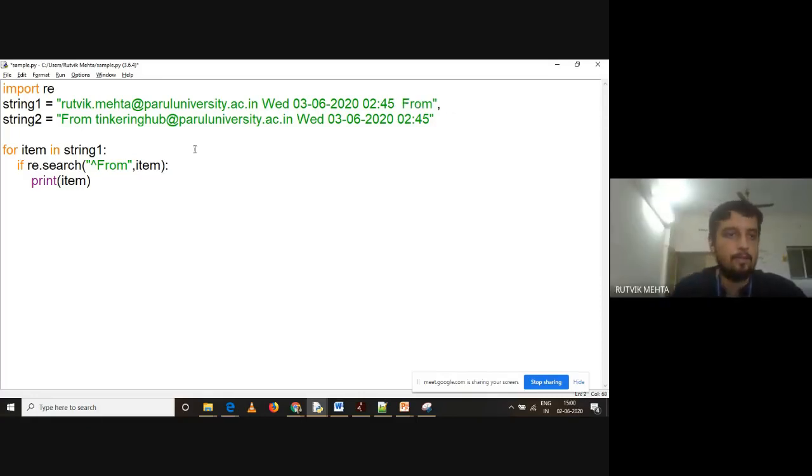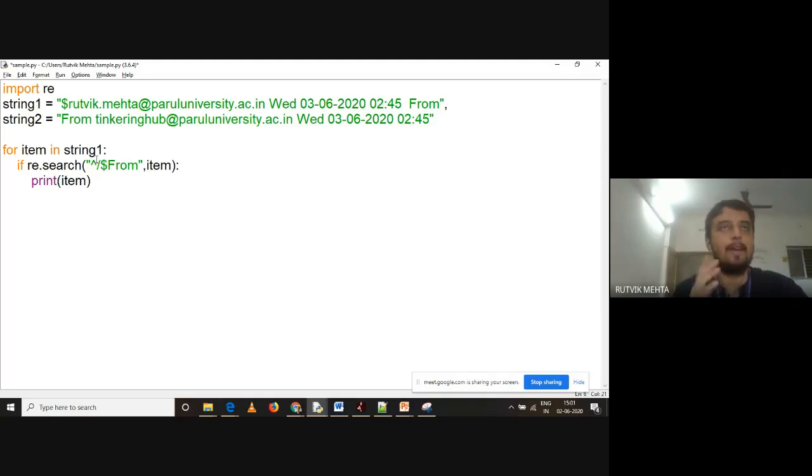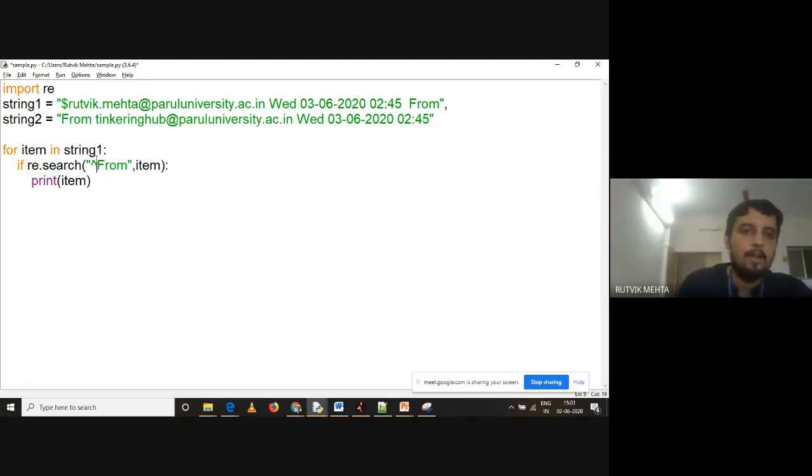But what you can do with a string, when you want to represent caret especially, to say whether the string starts with a character or not, or let us say dollar or not, is put a slash over here. Dollar in regular expression has a specific meaning, the end of string. But slash dollar is an escape character. We know escape character sequences, like slash n and slash r. Similarly, dollar is again an escape character.